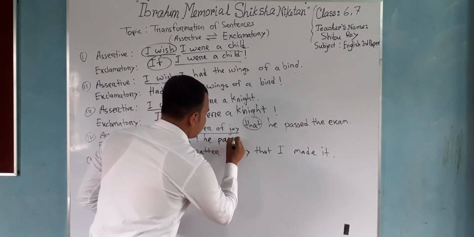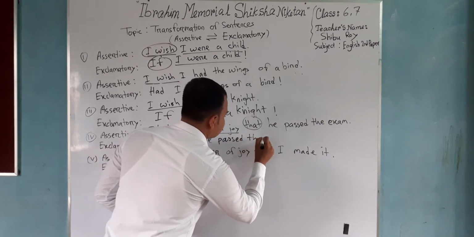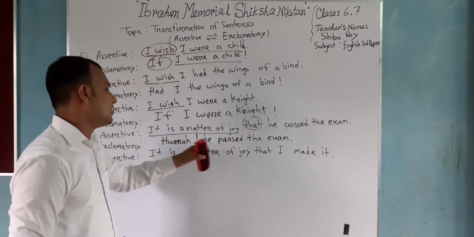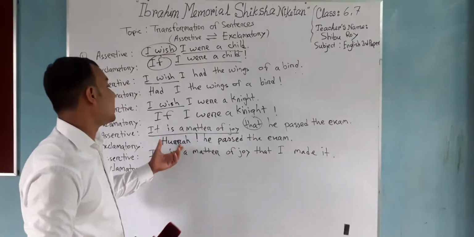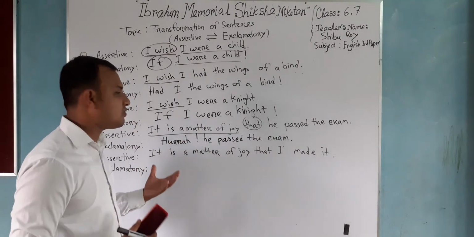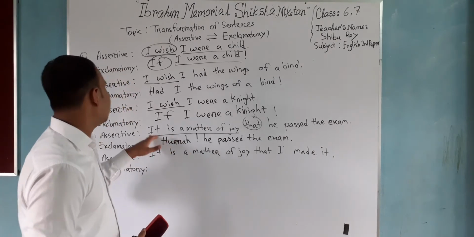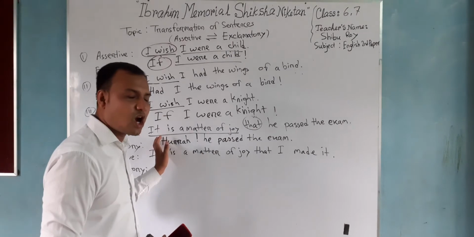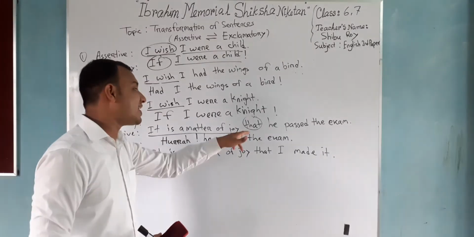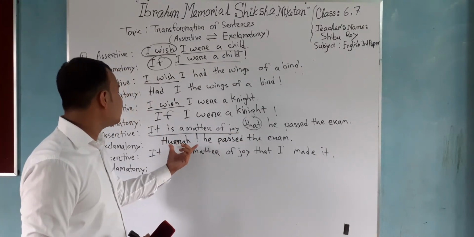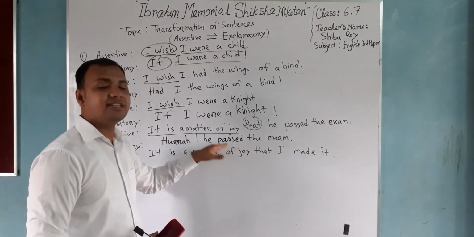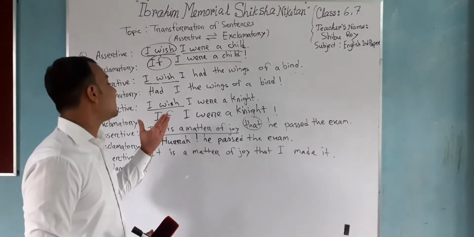He passed the exam. Hoorah! He passed the exam. He just put his excitement. Hoorah! He passed the exam. But the assertive sentence, he just describes the sentence that it's a matter of joy that he passed the exam. But there is no excitement. But if we follow the later sentence, hoorah! He passed the exam, we see the excitement of the speaker.